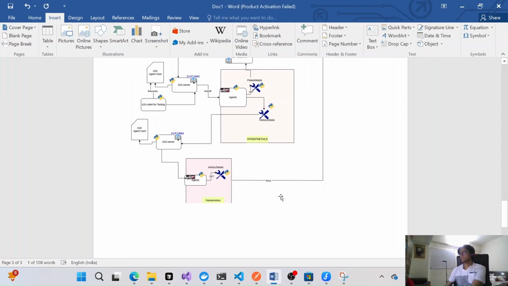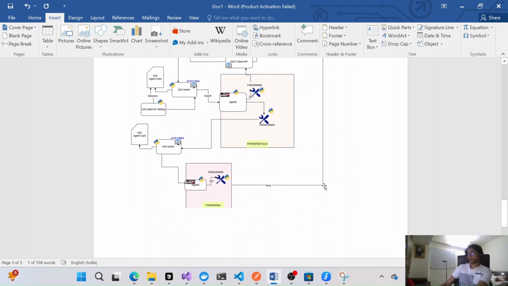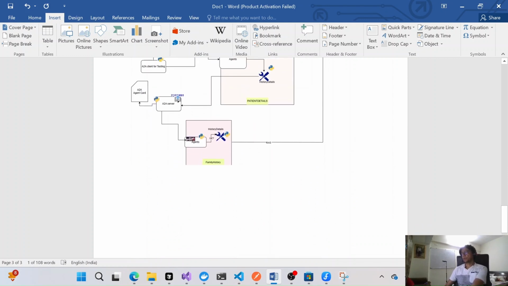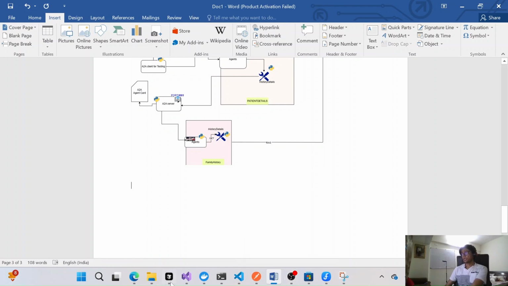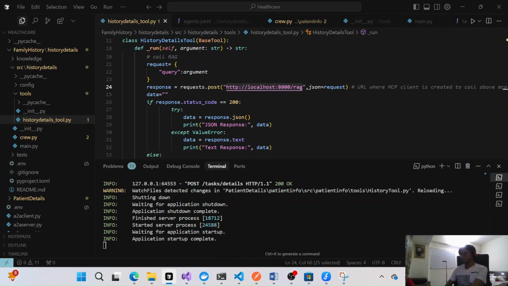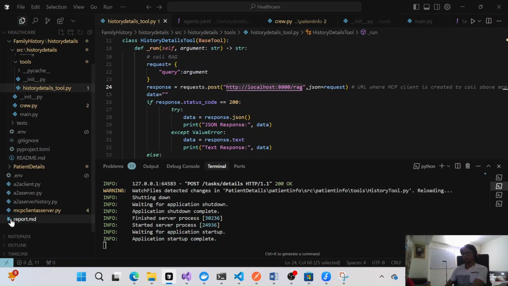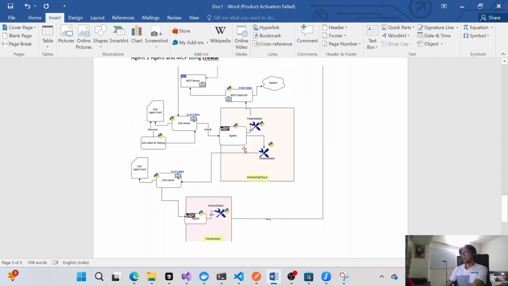So we'll get all these details through the RAG, and then we'll get the response for the particular patient, and we'll see how exactly it's working. Right now this one is 5001, right? And we are running all this server. We have one MCP client server which we showed here, right?